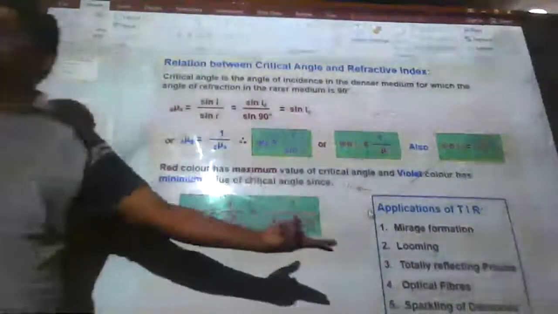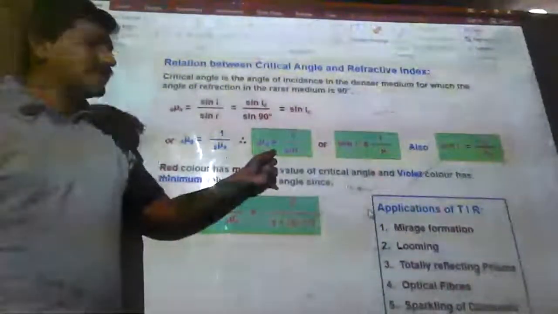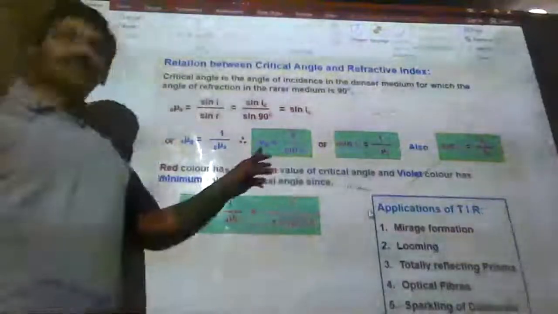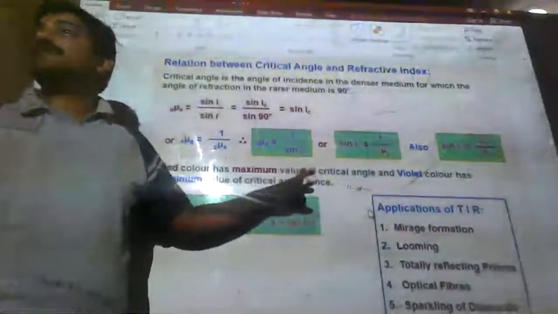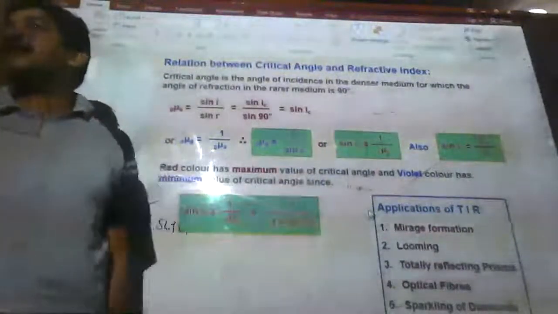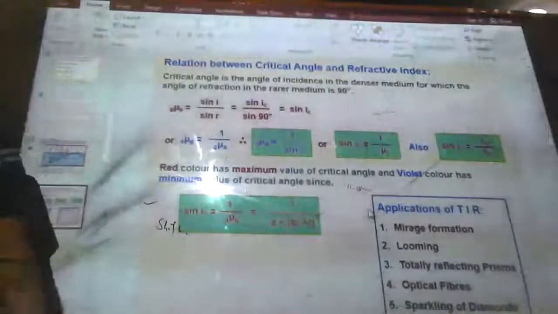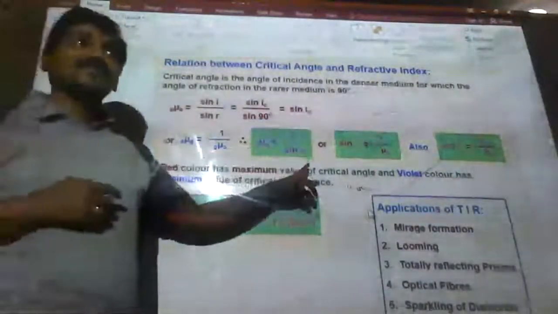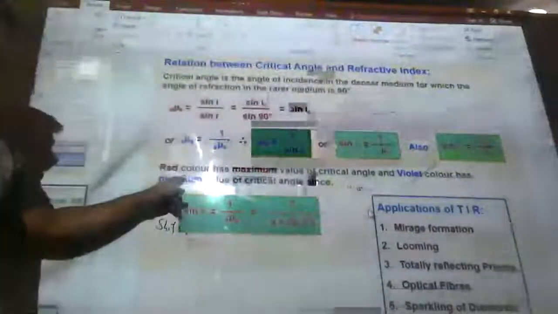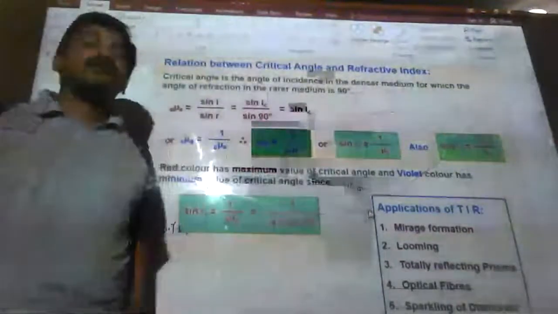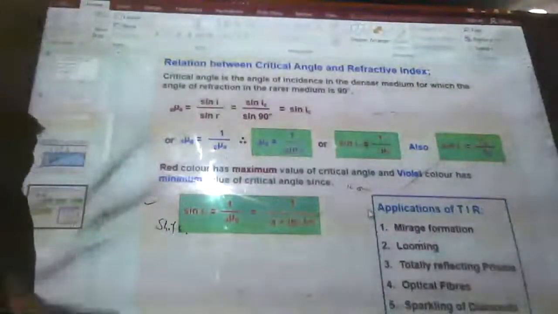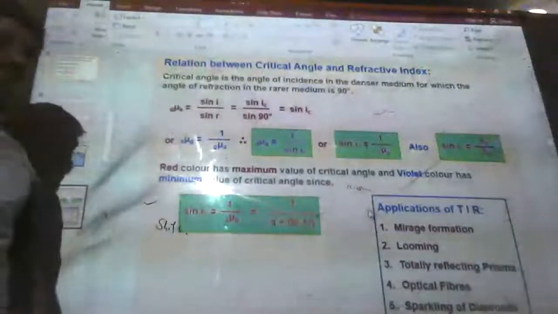Why is it so? Because refractive index is inversely proportional to the critical angle. You getting my point? Yes, sir. Since refractive index is inversely proportional to the critical angle, red color has the maximum value of critical angle compared to violet. Violet has the minimum.